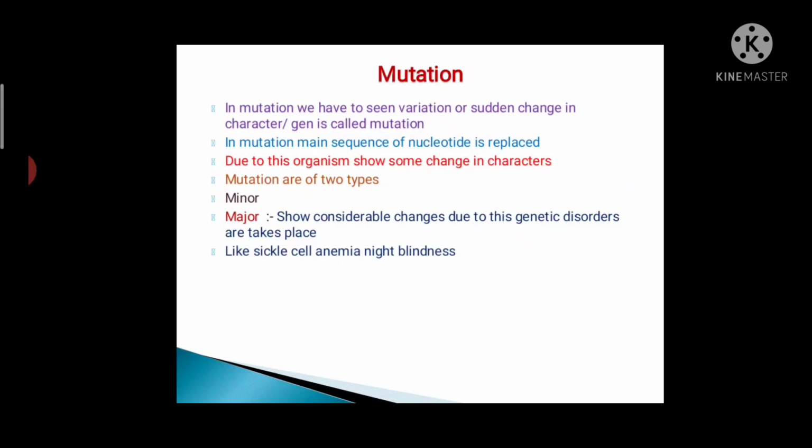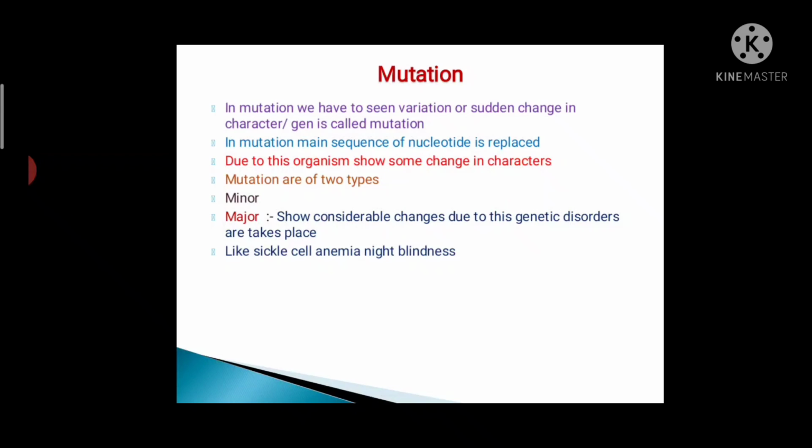A minor mutation is general and does not make any harm. A major mutation shows considerable changes, and due to these, genetic disorders take place.